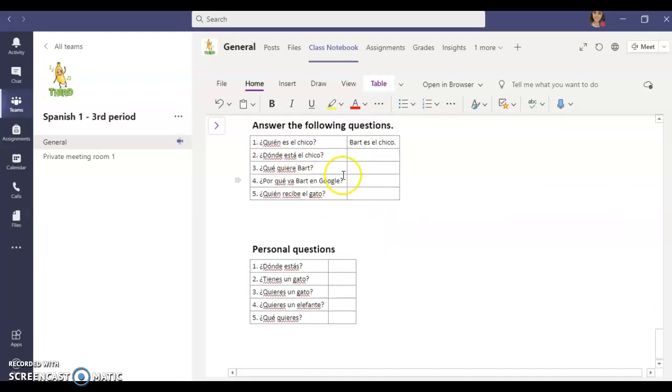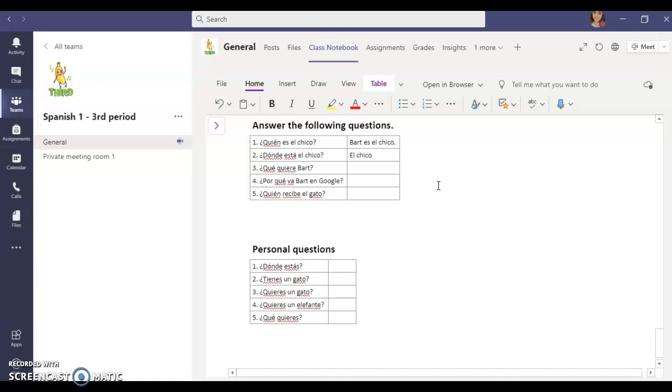Number 2, ¿Dónde está el chico? ¿Dónde, where, está, is, el chico, the boy. Where is the boy? He's in California, right? So we can type this. So we can say el chico because we're using words straight from the question. Or you can say Bart.